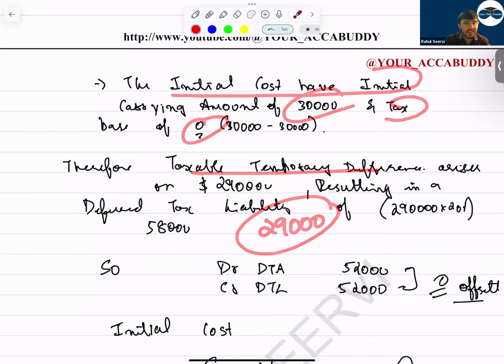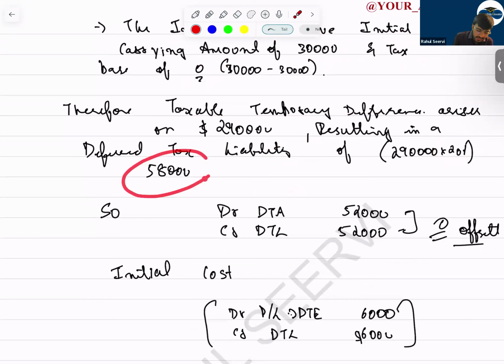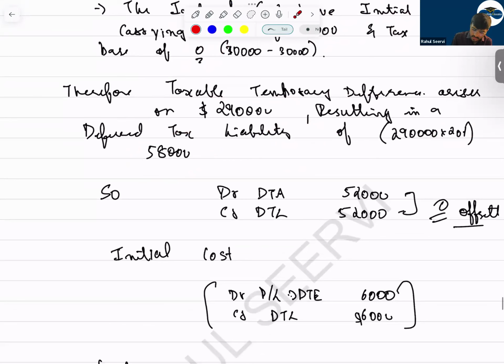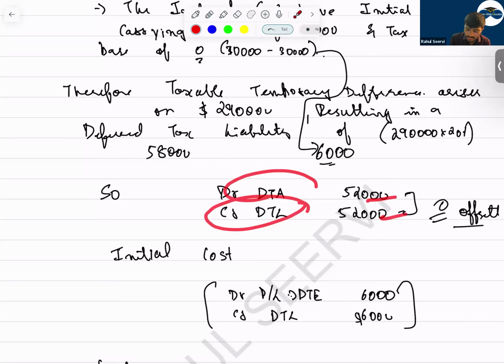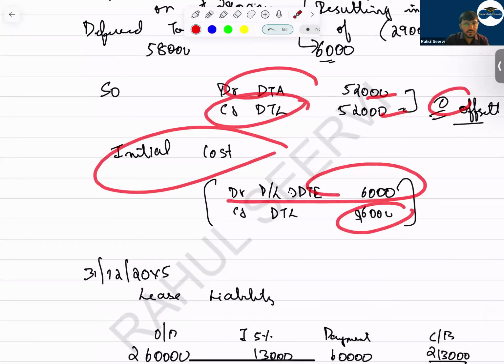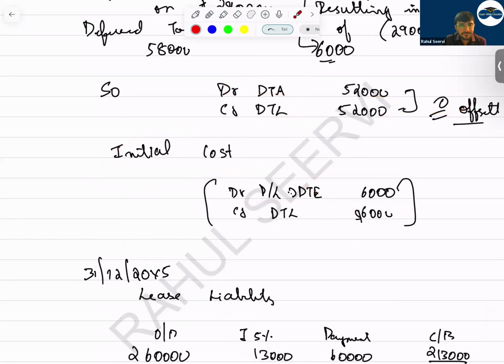So how much is that? 290,000 into 20%, 58,000. So now 58,000 is there. Now you only say me, can I say out of this 58,000, can I say 6,000 relates to what? This initial direct cost. So what you do? Debit deferred tax asset, credit deferred tax liability 52. It will offset. On initial cost, can I say it is creating what? A deferred tax liability. So it will be an expense in P&L. So 6,000 and this is that.